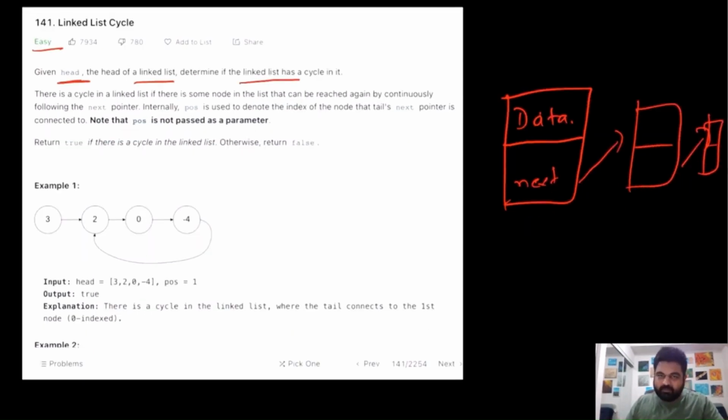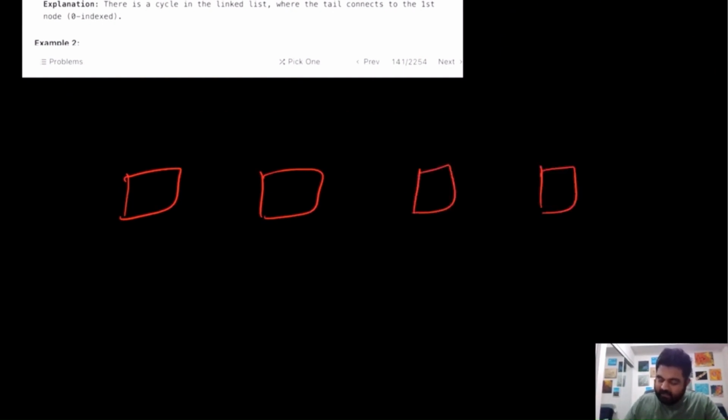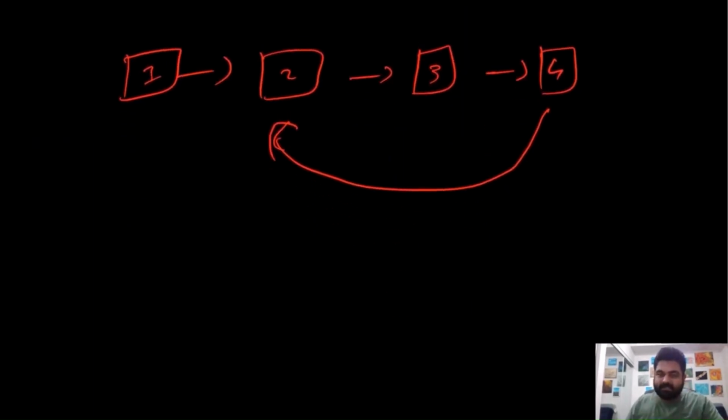Hopefully everyone should be familiar with this one. And now the question is that we need to determine whether inside our given linked list there exists a loop or not. So suppose we are given a linked list like this, and in this case we can clearly see that there exists a loop between this 4 and this 2. The question is, how do we detect that there exists a cycle?